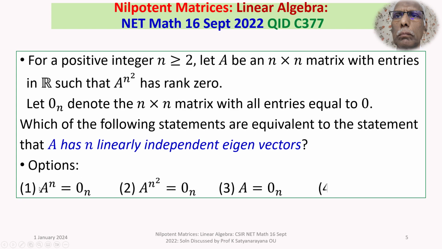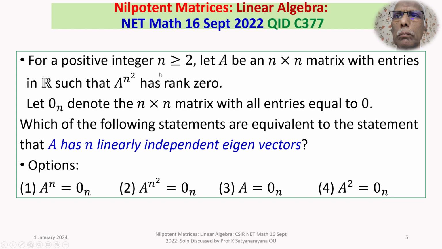Option 1, A power n is 0 suffix n. Option 2, A power n square is equal to 0 suffix n. Option 3, A is equal to 0 suffix n. Option 4, A square is equal to 0 suffix n.